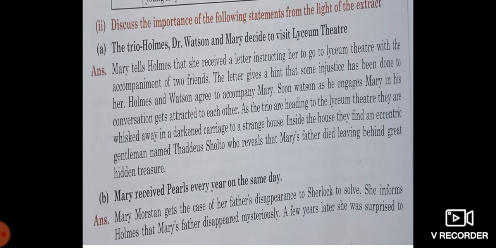Discuss the importance of the following statement in the light of the extract: the trio Holmes, Dr. Watson, and Mary decide to visit Lyceum Theatre. So here, I hope the screen is visible to you people. I'm just reading it for you, in case any word is not visible or not understandable, so that is the reason that I am reading it.